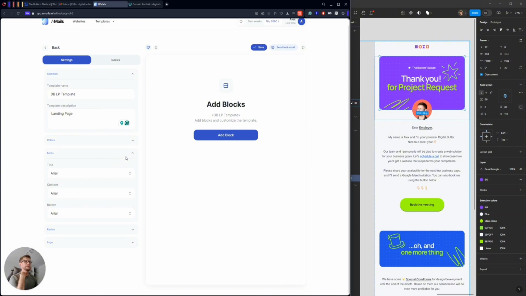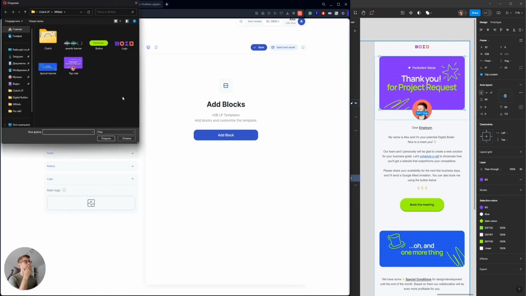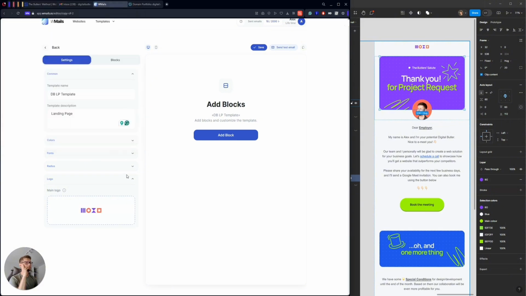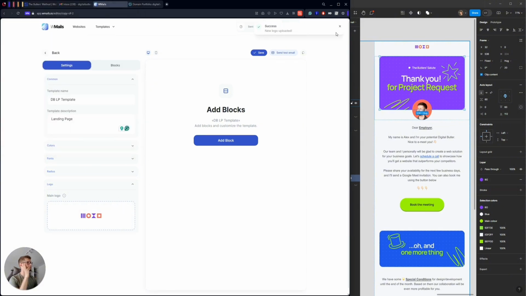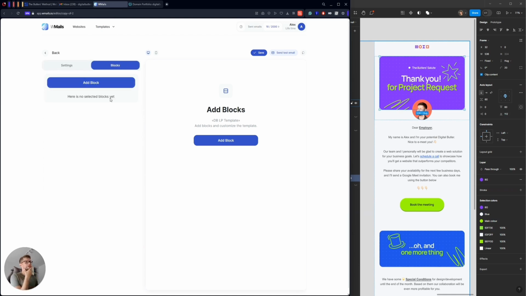Fonts, I will use Radius actually in my template, so everything should be nice. And for the logo, I already prepared all the materials I need, so I exported them from Figma to save time in the video, but I will just upload this logo. Okay, the logo, new logo, updated. Nice, nice. Okay, guys, so next step will be to add blocks.